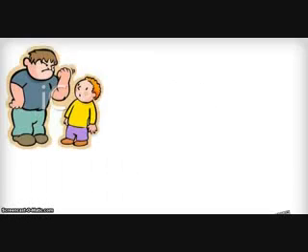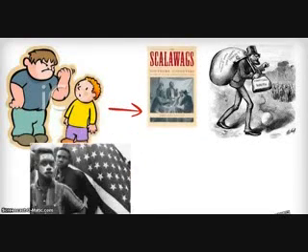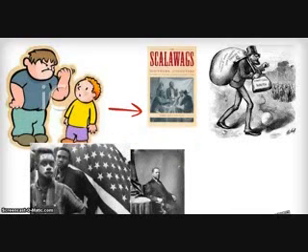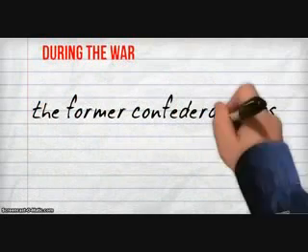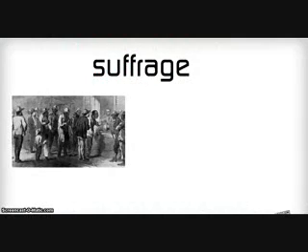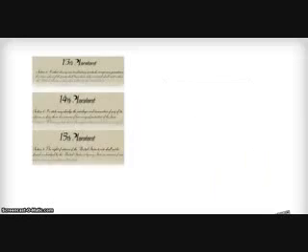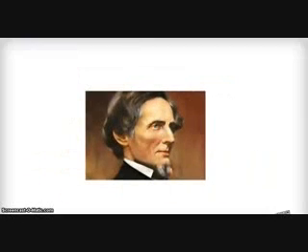After the Civil War, many Southern whites were forced to accept different aspects that they did not want. They were threatened with the existence of carpetbaggers, scalawags, African American voters and office holders, as well as federal troops. During the war, the former Confederacy was accustomed to running their own government. Suffrage was actually granted to the black male population, as well as their ability to hold public office. Set up by the Reconstruction Acts, any former white Southern leaders who were involved in the Confederacy could no longer participate in the state governments.